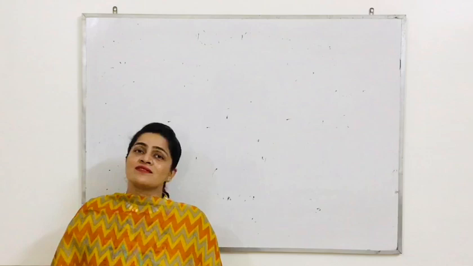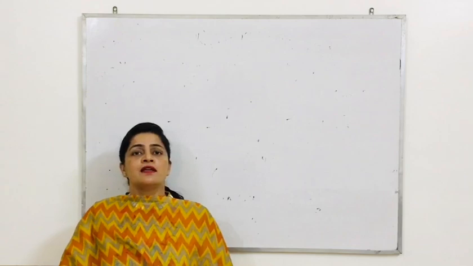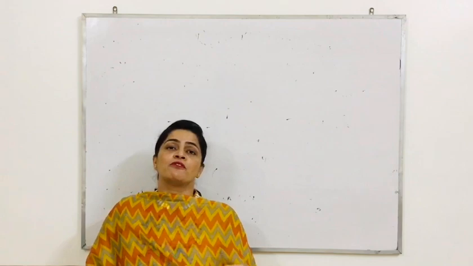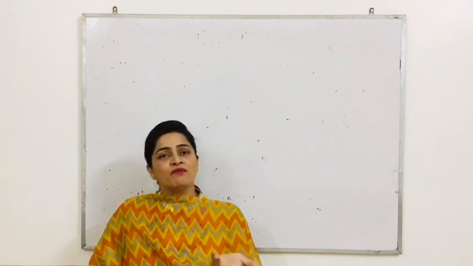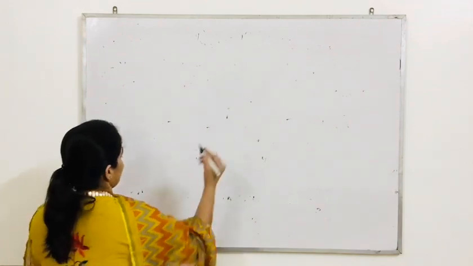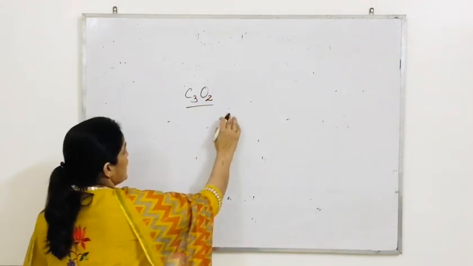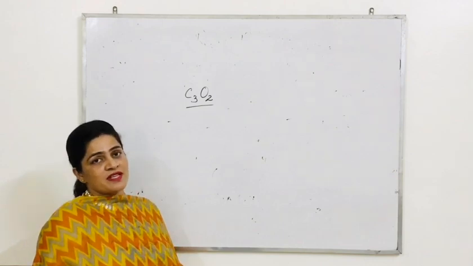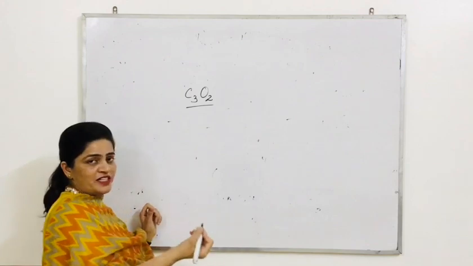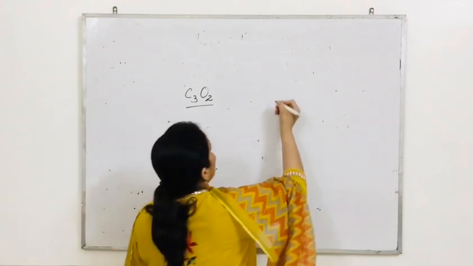I'm just starting with a new concept, that is the electronic concept. But before starting the electronic concept, let me discuss two problems. One problem I have given to you, that is the problem of bleaching powder. And one problem one student has given to me, let me discuss. The student has asked about carbon suboxide. The student is asking, how can I satisfy the valency of each and every element if I am making covalent bonds with them? So pay attention.